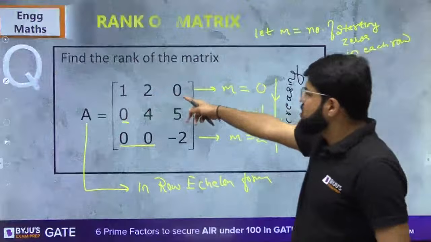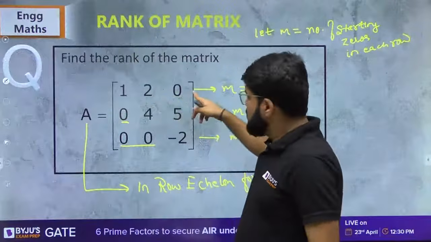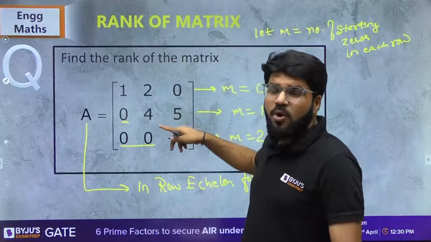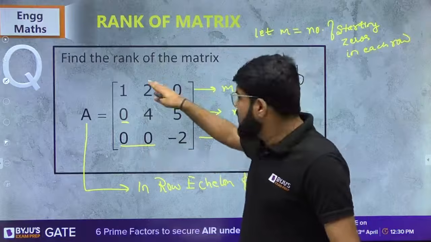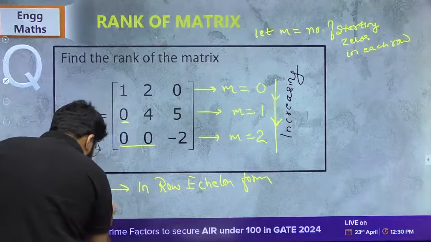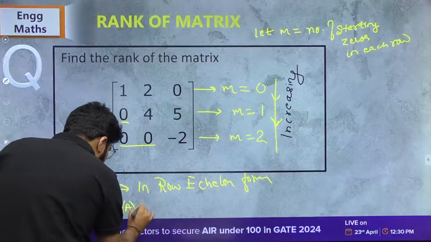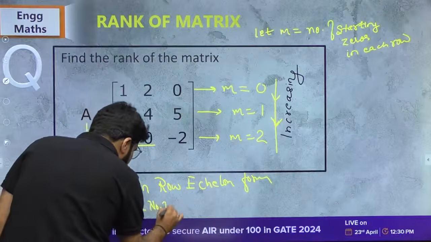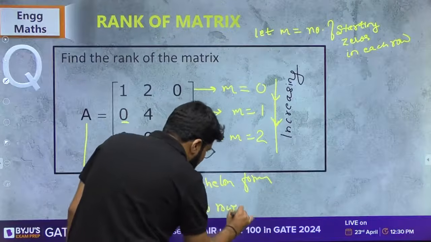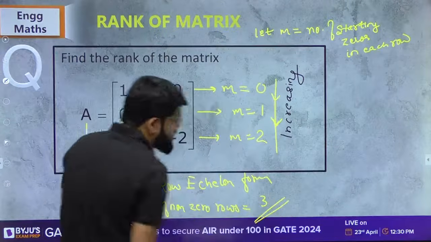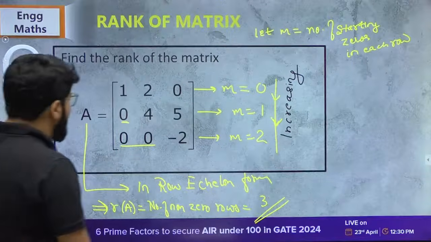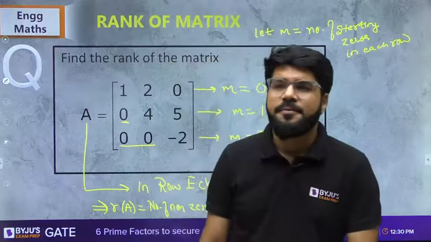Okay, the rank is the number of non-zero rows. So, sir, how many non-zero rows are here? This is non-zero. This is non-zero. This is also non-zero. A zero row means all elements must be 0. So all the rows are non-zero. Whenever the matrix is in row echelon form, rank is equal to the number of non-zero rows. And how many are non-zero rows? That is equal to 3.